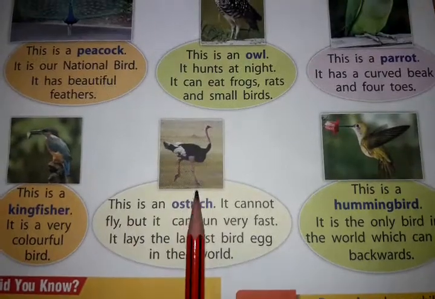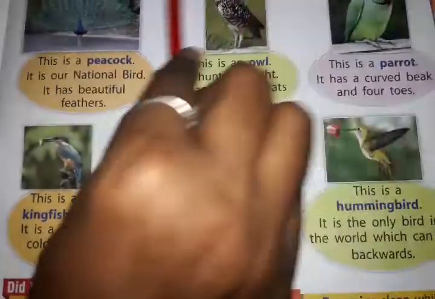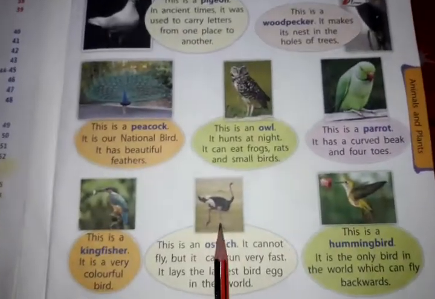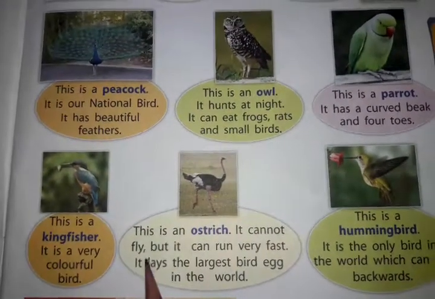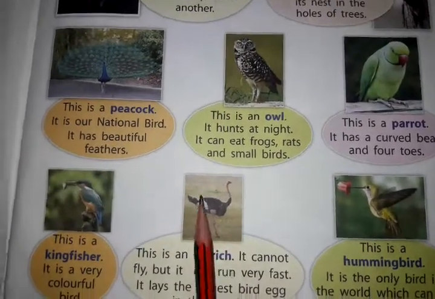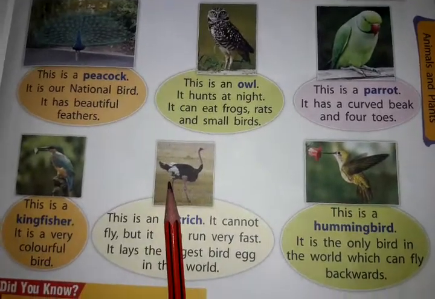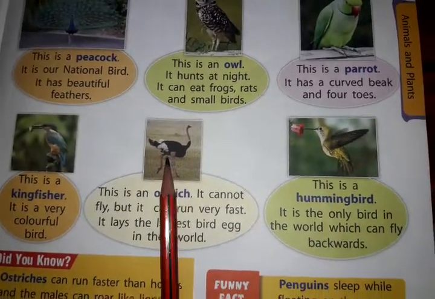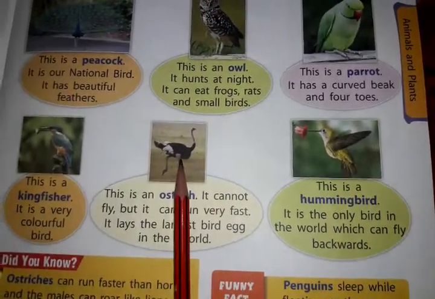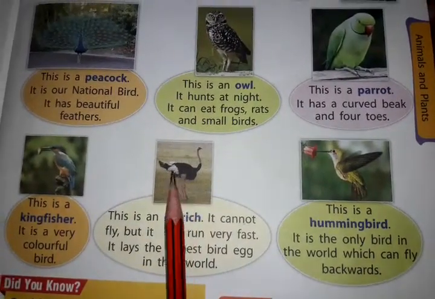This is an ostrich. See, the largest bird. Among all the birds, the largest bird is the ostrich. And it cannot fly. Some birds cannot fly, like the ostrich. And one more bird cannot fly, which is that? That is very familiar to you. ನಿಮಗೆಲ್ಲ ಗೊತ್ತಾಗಿ ಯಾವುದಿದೆ ಬರ್ಡ್ ಅದು? ನೀವು ದಿನನಿತ್ಯ ನೋಡ್ತಿರ್ತೀರ ಆ ಬರ್ಡನ್ನು.